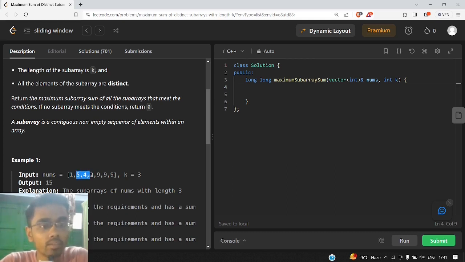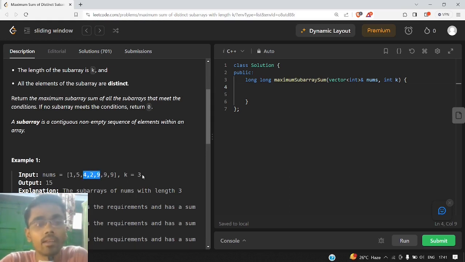So this next subarray would be 5, 4 and 2. Again the length of the subarray is 3 and all the elements inside it are distinct. So we can calculate the sum as 11. So 11 is greater than 10, so our new answer would be 11. So we can keep on doing that. And let us see the next subarray.